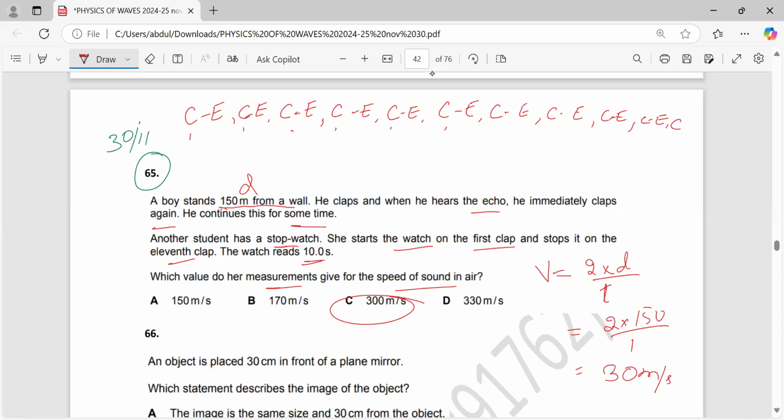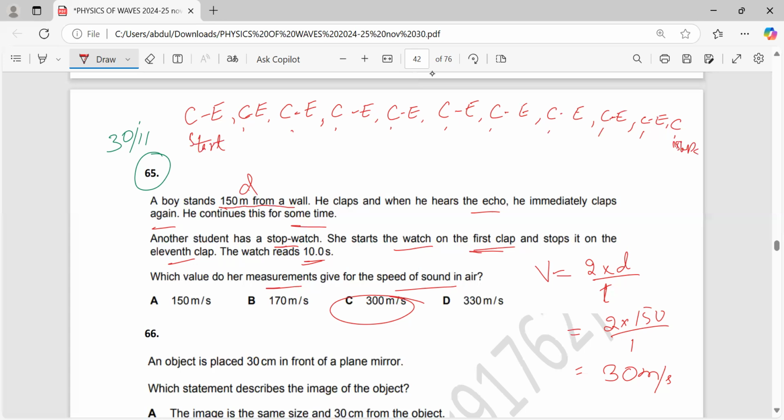See, 1, 2, 3, 4, 5, 6, 7, 8, 9, 10 and 11. See, another student has the stopwatch. He starts the stopwatch on the first clap here. Start. And stops it on the 11th clap. This is the 11th clap. So start and here stops.